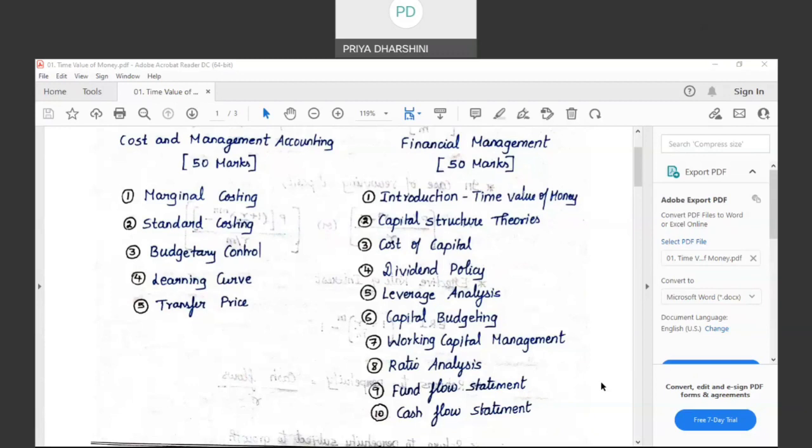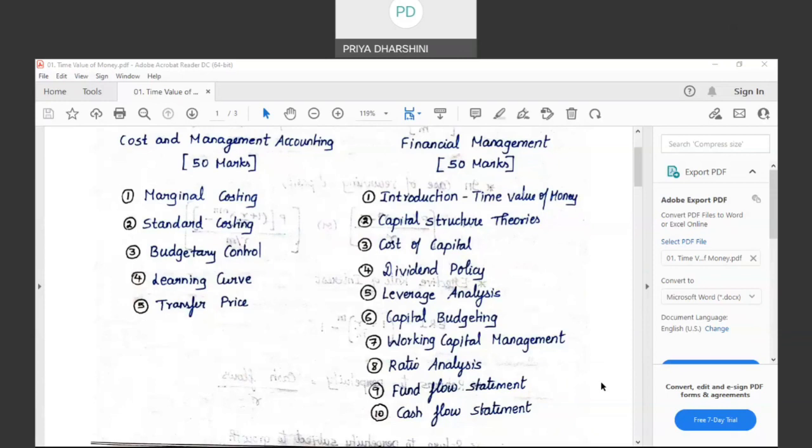What composition of debt and equity will optimize the capital structure is what we will study. How should the capital structure of an organization be framed? Should it be 100% equity, or 100% debt, or a combination of debt and equity? Own capital is equity. That is what is called capital structure analysis.